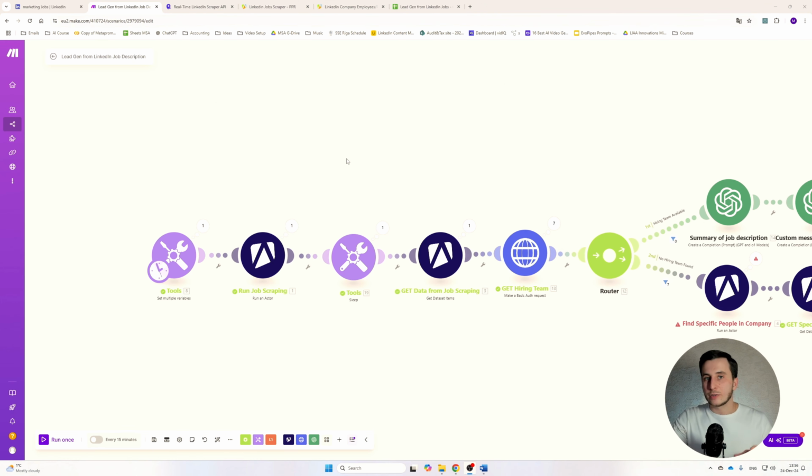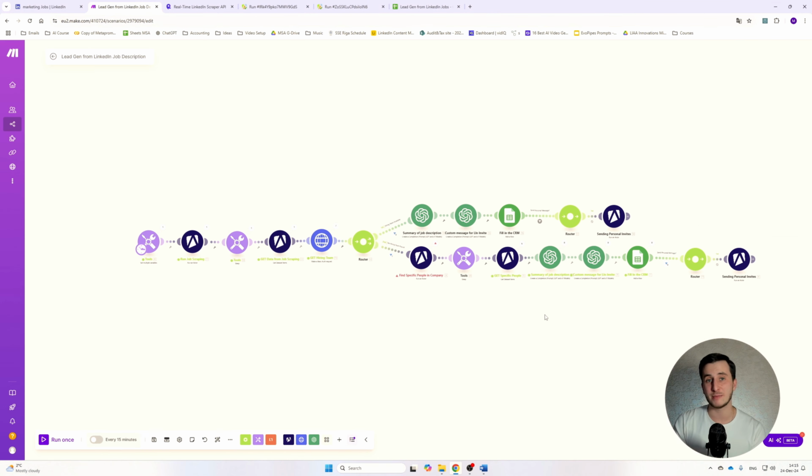So instead, I've created this automation that basically automates the whole thing. And let me explain in a nutshell how it works. By the way, I should have mentioned that the blueprint for this automation will be down in the description below.